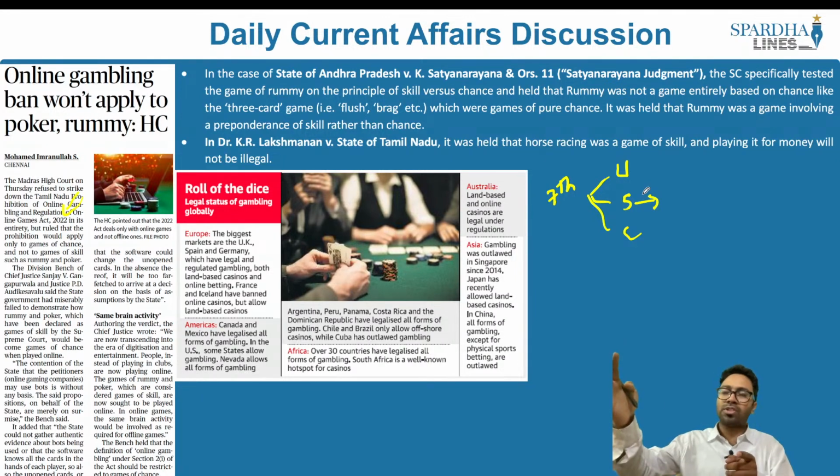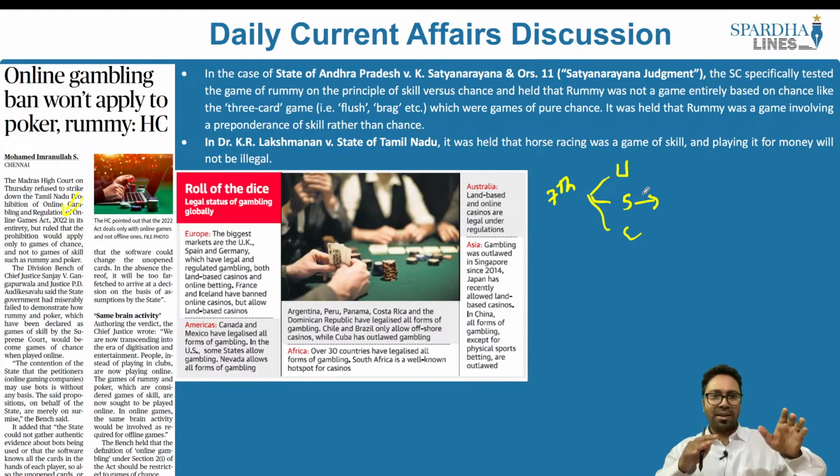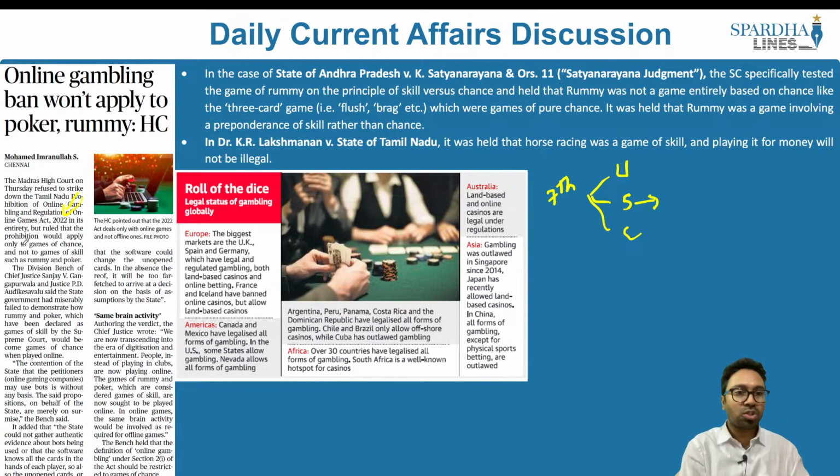So if a state allows gambling related activities, they may have such organizations and such companies coming up and allowing gambling related activities in the state. For example, Goa allows casinos as well as gambling. So you have multiple companies, organizations coming and operating in the state of Goa. However, a couple of other states may not allow it. That is because this is in the state list. Now there are two concepts that we have to understand. One is what is called the game of chance. The other is what is called the game of skill.